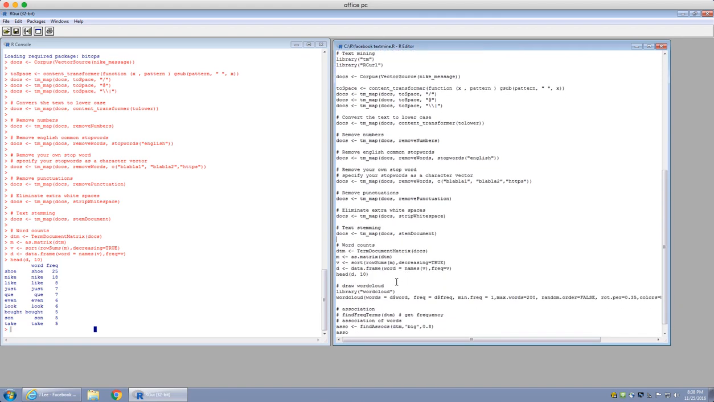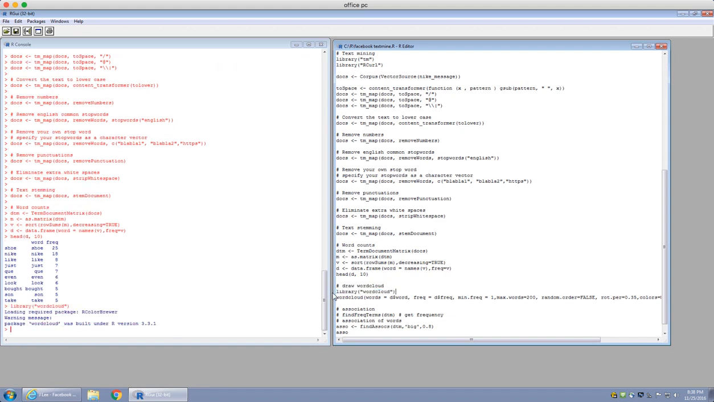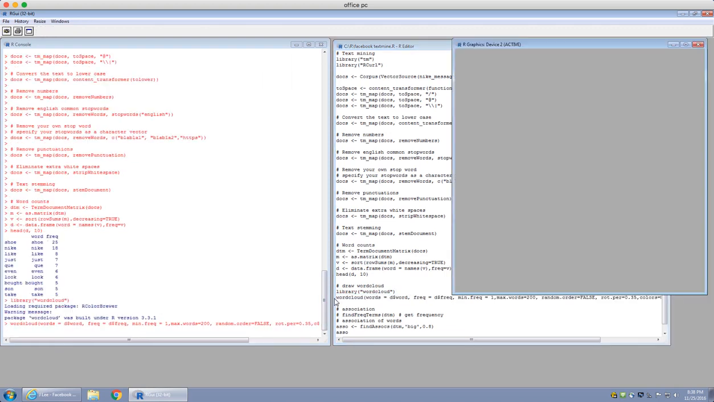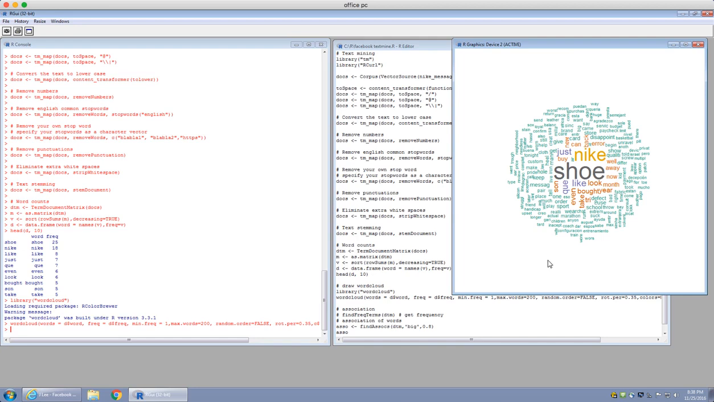The next part that I will probably do is, based off this text, create a word cloud. In order to do a word cloud, you would probably need a word cloud library. So I'm going to load my word cloud library and run my word cloud here. Based on the consumer text, this is the word cloud that I get. You would probably see this on the right, and you will notice that shoe and Nike were the ones most mentioned, so they have a bigger font than the other ones. This is the word cloud that you would get.